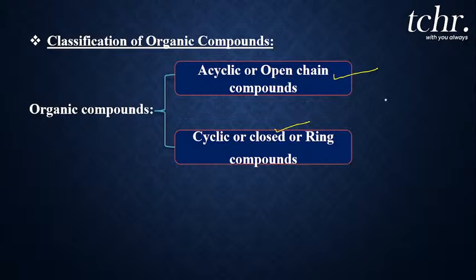Okay. Now if I write examples like this, CH3 CH3 ethane, or I write CH2 double bond CH2 ethene, or if I write compounds like CH3 CH2 OH alcohol.